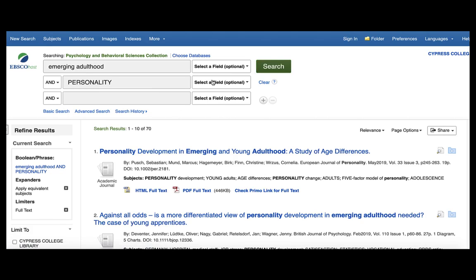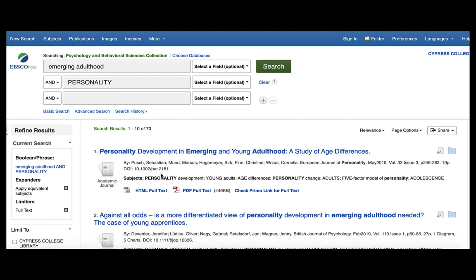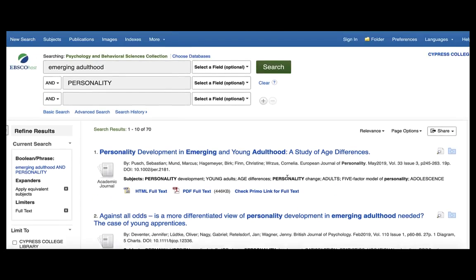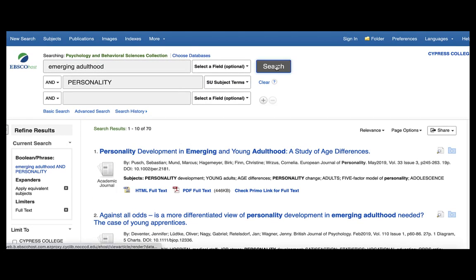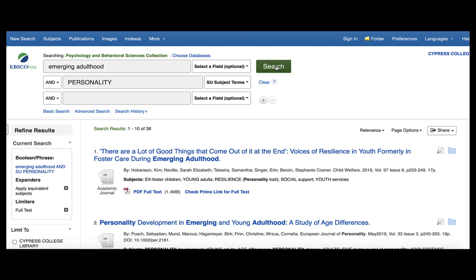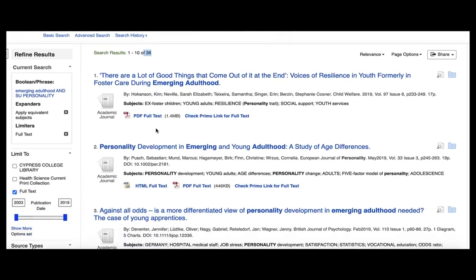So one thing we can do is modify it, understanding that personality is recognized as a subject term. We can go ahead and search it as a subject term. Searching as a subject term will narrow your results down, while searching as a keyword will increase the number of items you get in your results list. By making personality a subject term, we got 36 results, but we're still not done.